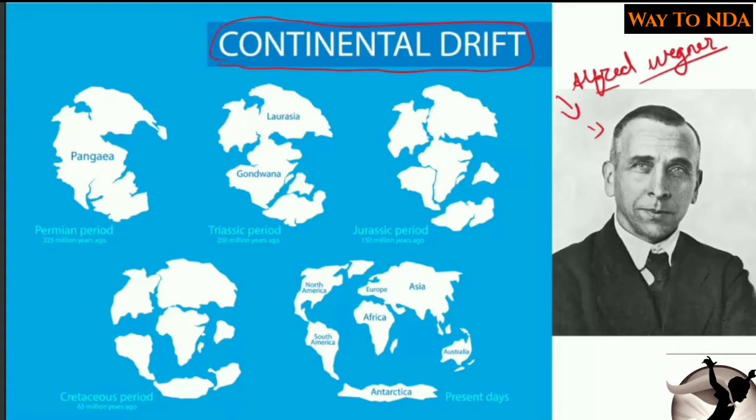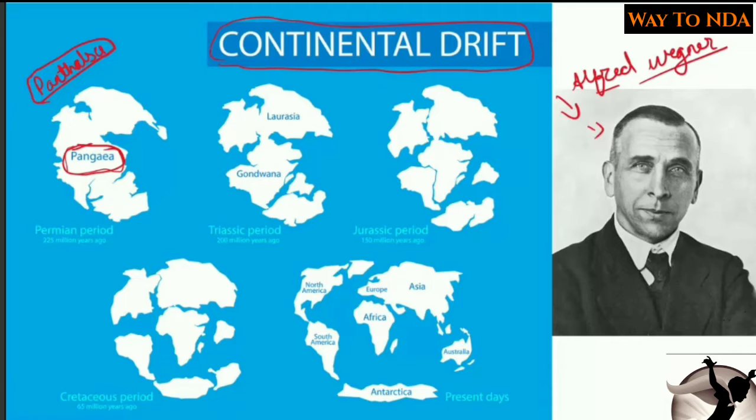According to him, earlier there was a single landmass, and that single landmass he named Pangaea. He said there was only a single landmass earlier and only a single ocean, and he gave it the name Panthalassa. So there was only a single ocean called Panthalassa, and a single landmass, a single continent, which he called Pangaea.